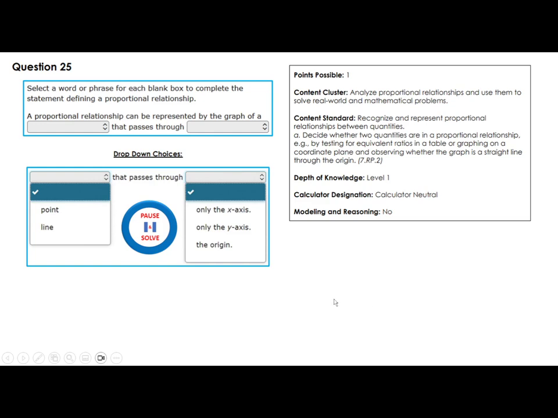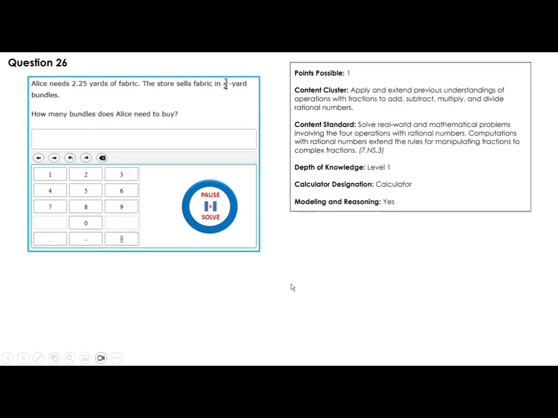Select a word or phrase for each blank box to complete the statement defining a proportional relationship. A proportional relationship can be represented by the graph of a what? A point? A line? Obviously, it's a line that passes through the origin. That's it. So a proportional relationship is a straight line that passes through the origin.